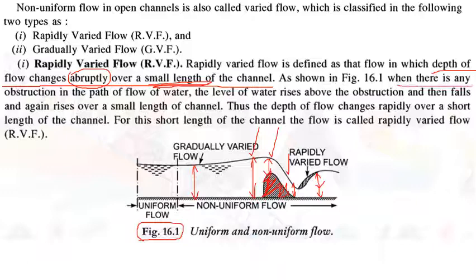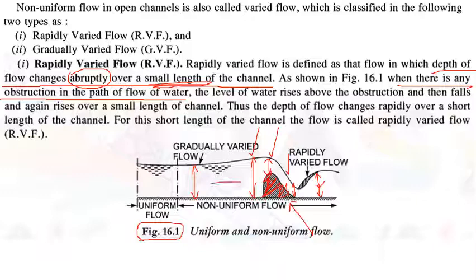When there is any obstruction in the path of flow of water, the level of water rises above the obstruction and then falls again and again rises over a small length of channel. You can see that is what happened here.